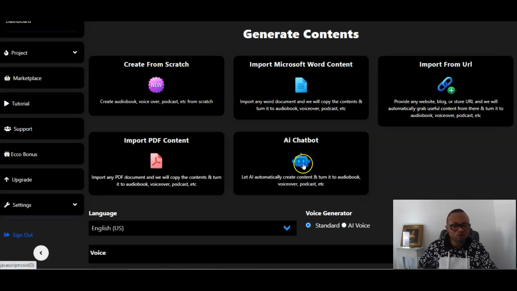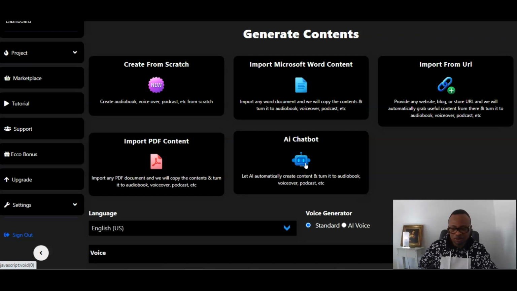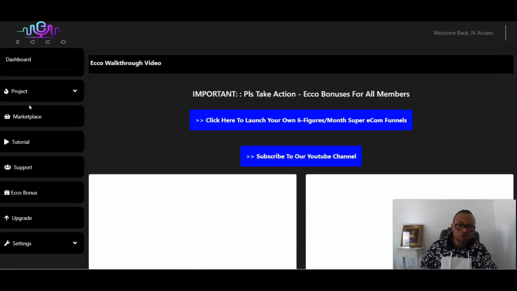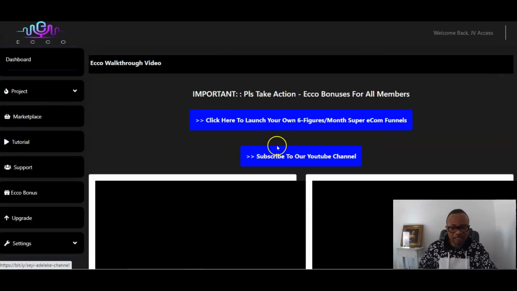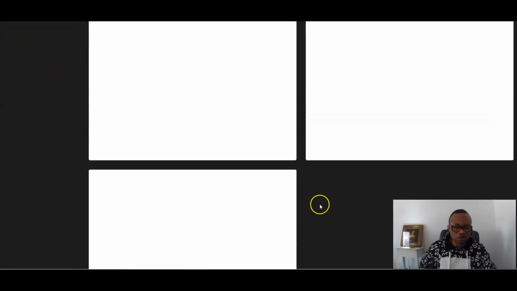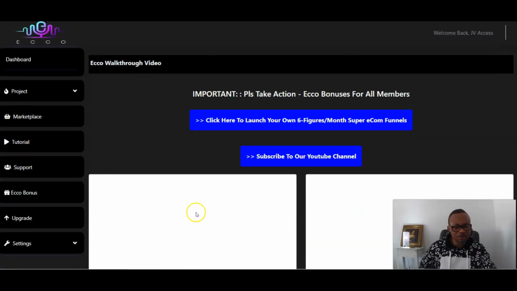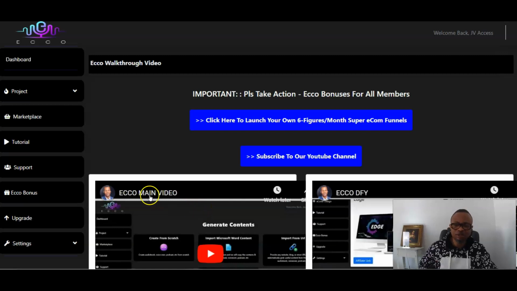You can import PDF. You can use the AI chatbot. Okay, here you have the tutorials in case you actually want to watch exactly how it works by clicking this, and you'll be able to go through the tutorials and how to get every stage of this done. So you have it there. I will try to play the demo video for this product in action. Otherwise, I will leave the link in the description so that you see exactly how it's going to help you. So that's about what you have with the dashboard. It's very easy. You can see how we did it.